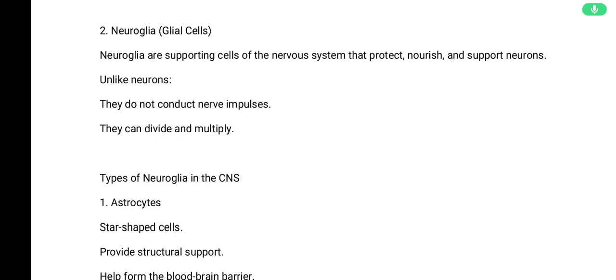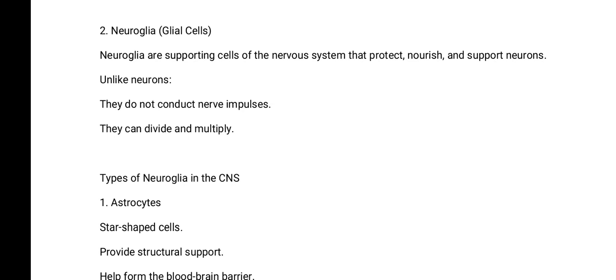Okay, so this is the second video on the neurons and the neuroglial cells, and in this video we are going to be talking about the neuroglial cells, or we call them the glia cells. If you remember the first video, I said that the neuroglial cells are supporting cells. They support the neurons, they support the nervous system.